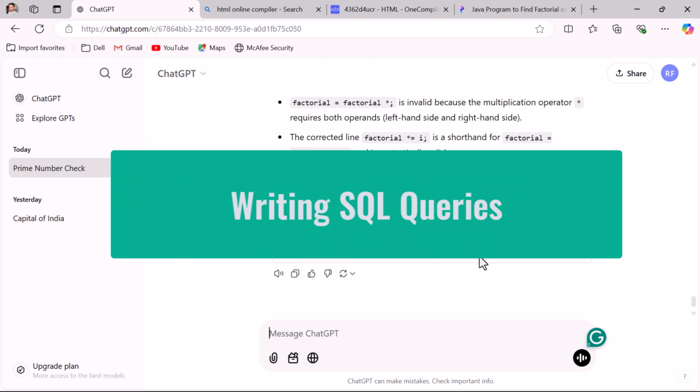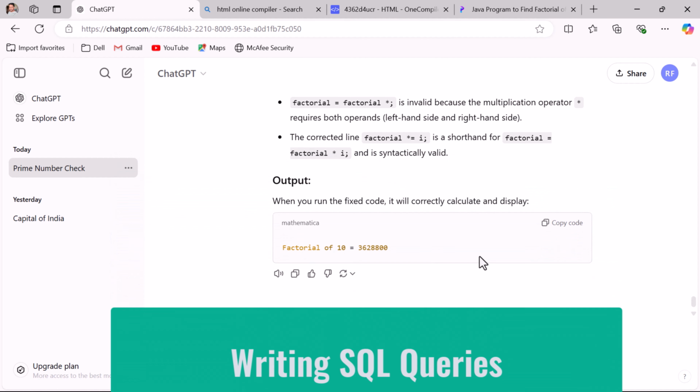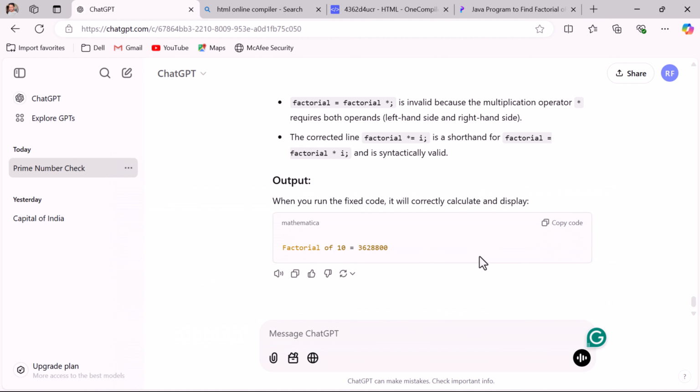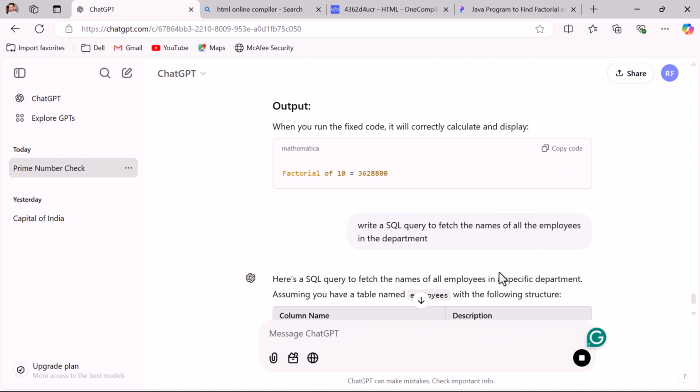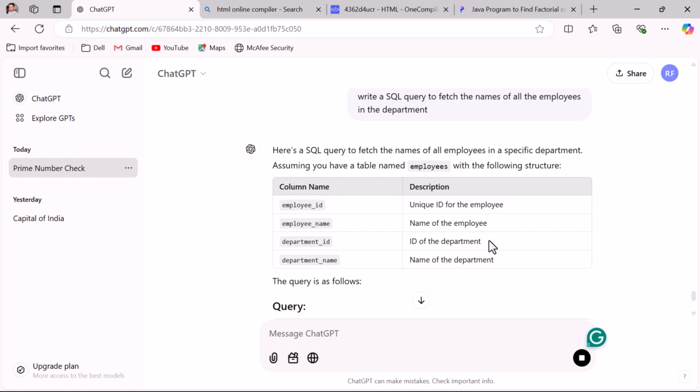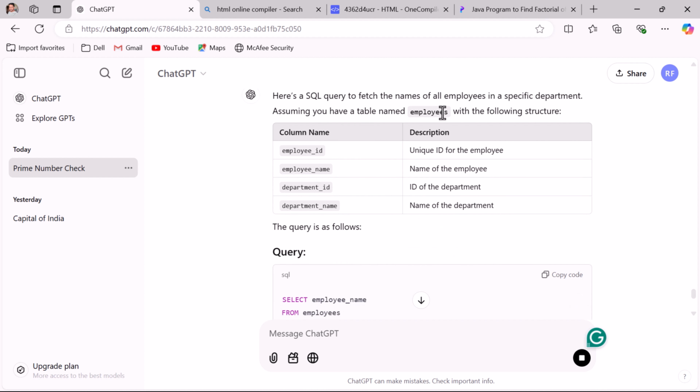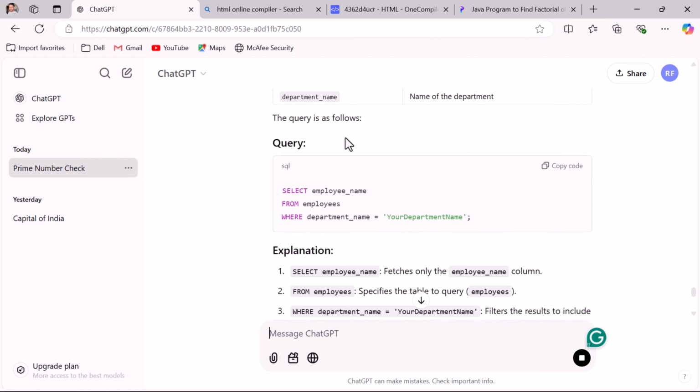Next, let us say you have a requirement to write SQL queries. Then you can ask ChatGPT to write the SQL query for you. For example, let us ask ChatGPT to write a SQL query to fetch the names of all the employees in the department. Let us see what ChatGPT will do. ChatGPT basically assumes that the employees table has these columns, and according to these columns it writes the query.